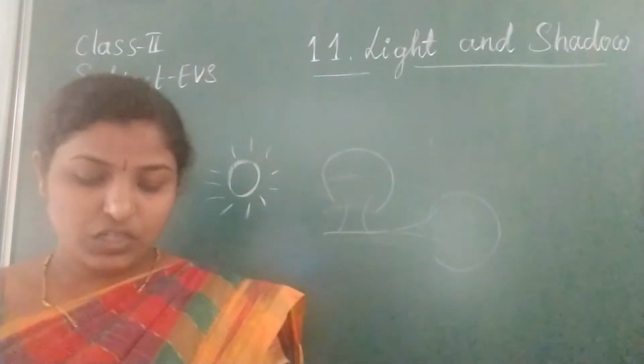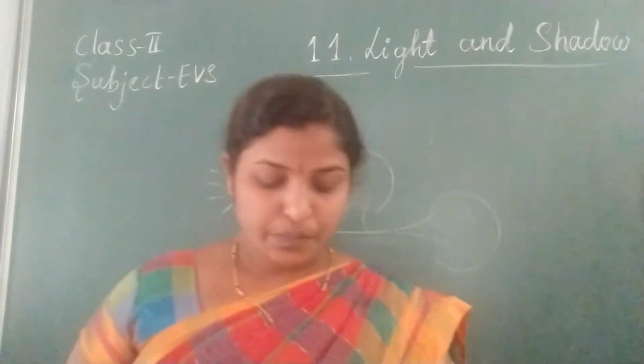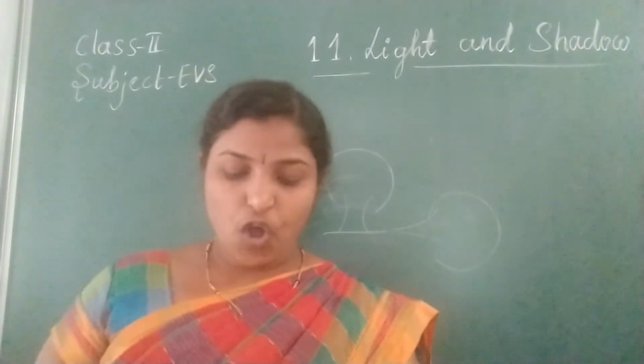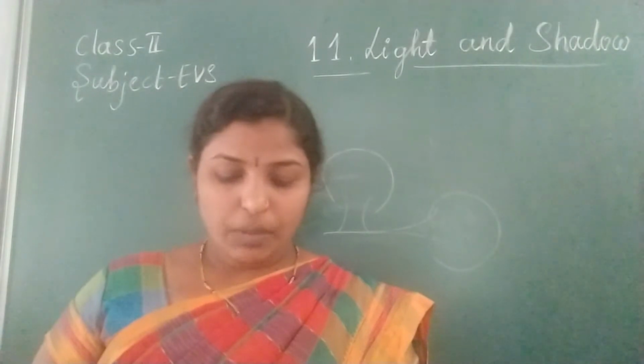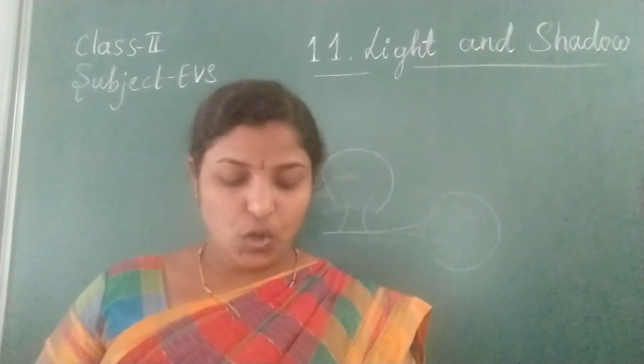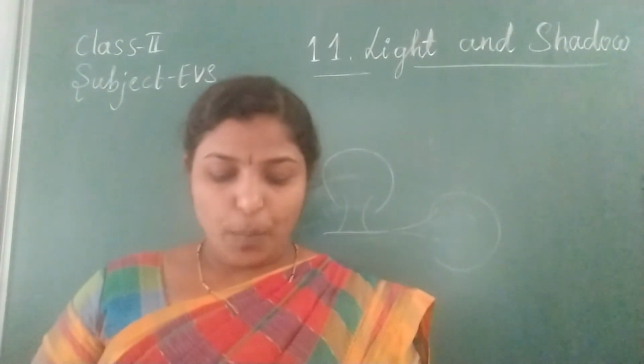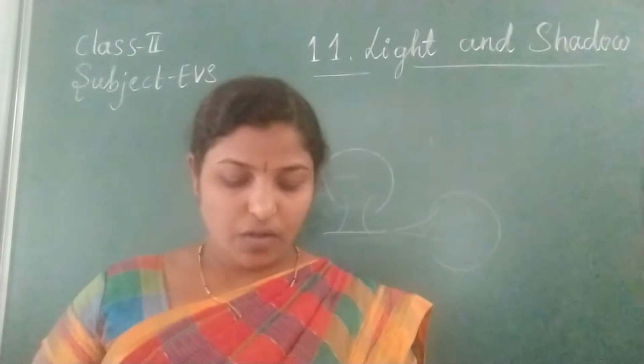How is a shadow formed? A shadow is formed when the path of light is blocked by an object. A shadow is formed on the opposite side of the source of light.